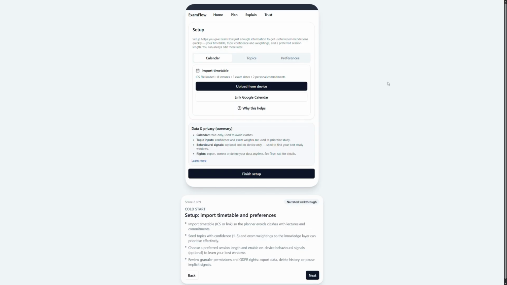At sign up, Joe sees what data ExamFlow may use: an email for accounting exports, an optional calendar link, topic weightings, and optional on-device focus telemetry. This is explicit transparency. The system lists each data type, its purpose, and reminds Joe when he can withdraw consent.